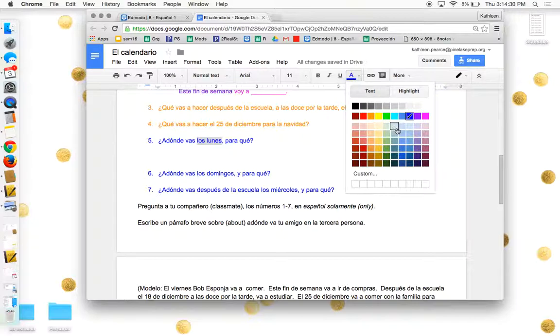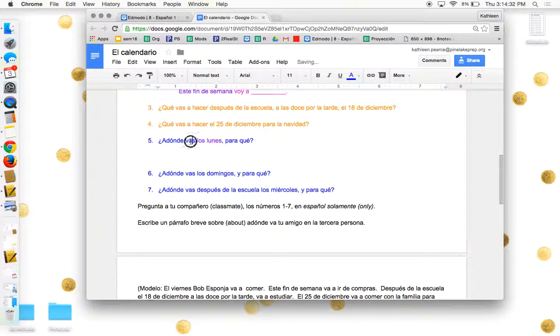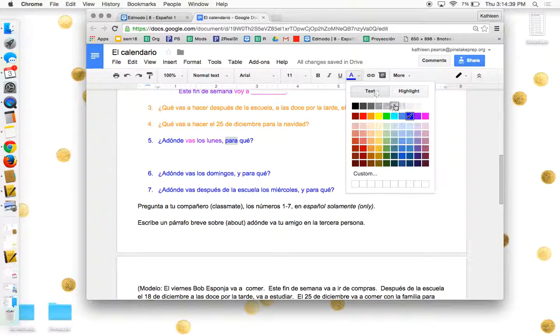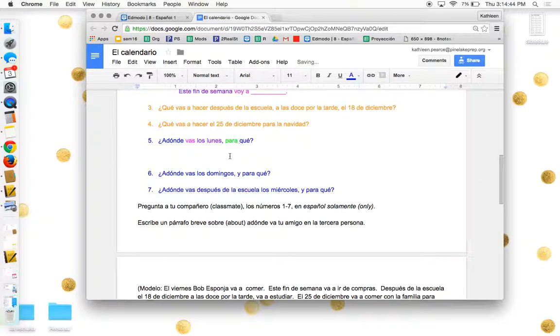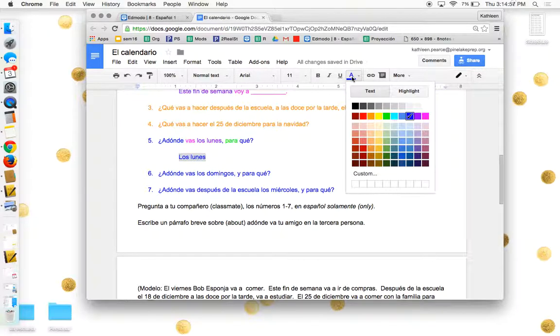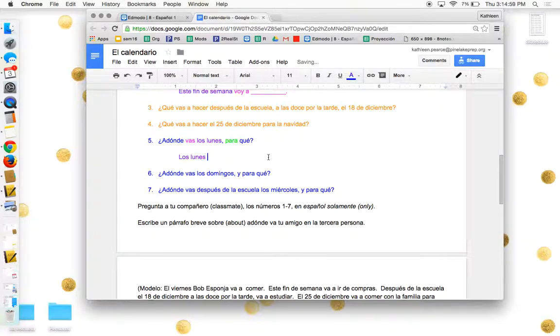So when are we going to do that? We're going to restate the question. So there's my purple part. Here's my pink part. And then remember that para means in order to, and this is new. So we're going to make that green. Remember that when we did this, it was ir plus a place, and then para. For example, los lunes, there's my purple part, restating the question, and then comes my pink part. Voy a la escuela.